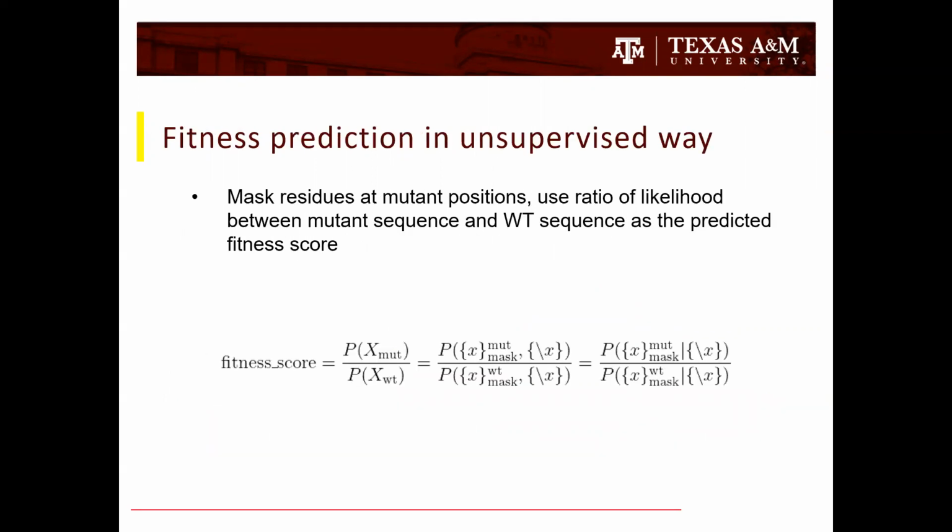To predict the fitness score in an unsupervised way, we use the ratio between the mutant sequence and the wild-type sequence probabilities. The joint probability can be further decomposed into conditional probabilities. Because the condition part, the sequence, is the same between the mutant sequence and the wild-type sequence, the probabilities of two terms cancel out. The language model will give us the likelihood, or the value, of these two probabilities.